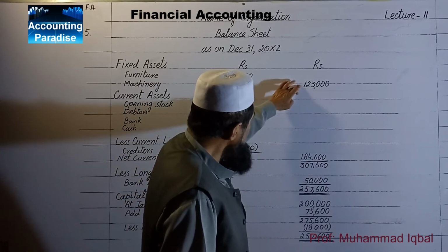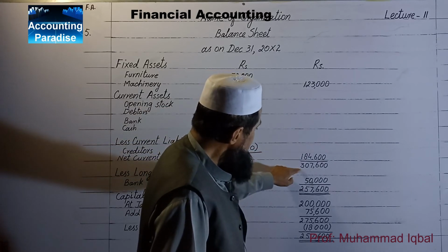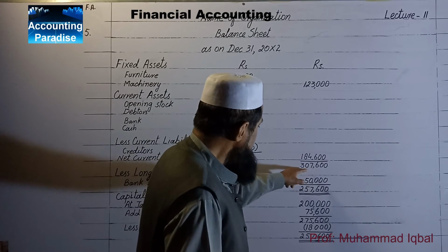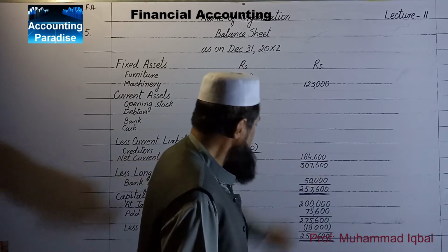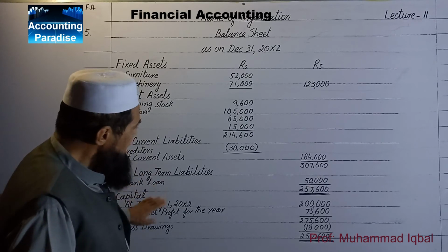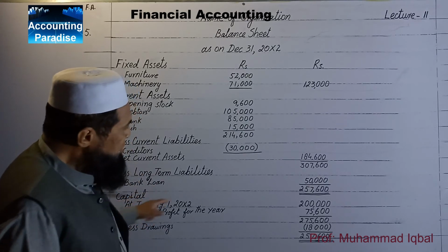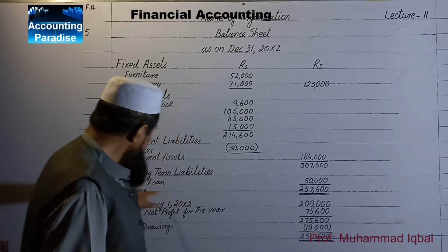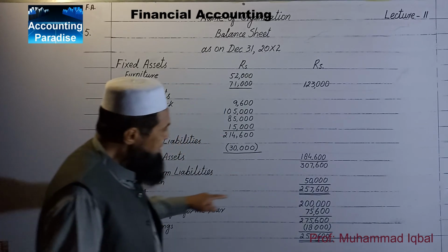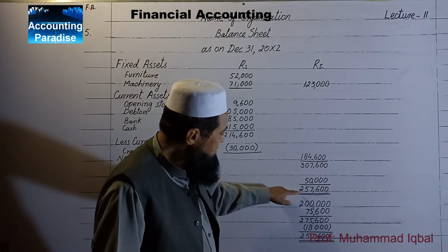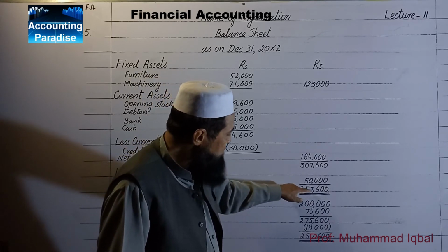Then we will total fixed and net current assets. This comes to 3,07,600. Now, if there are long-term liabilities, these will be deducted from these total assets. We have a bank loan of 50,000. We will deduct this from this figure, and this comes to 2,57,600.